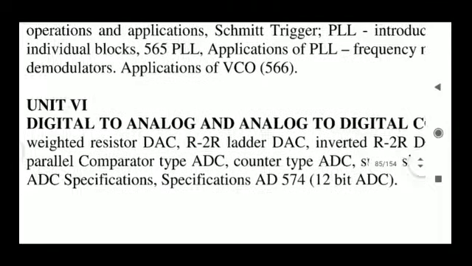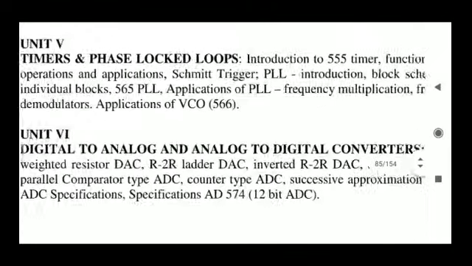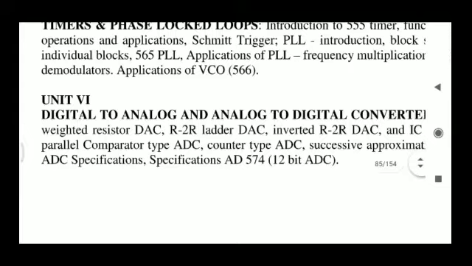So these modulators as well as demodulators, we are going to discuss how to implement those using this operational amplifier, 555 timer, as well as phase locked loop.